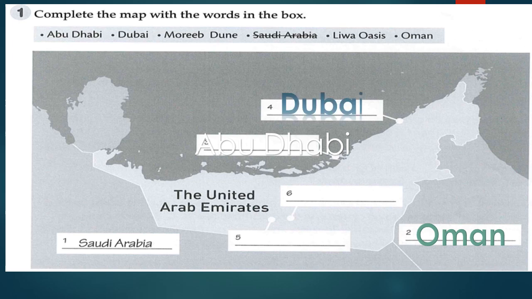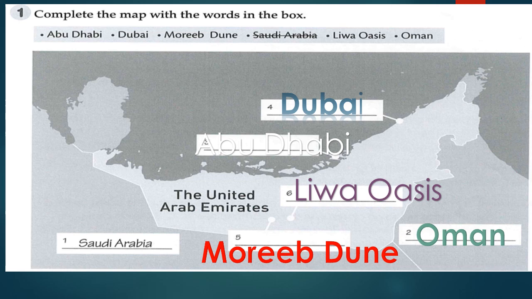Number 4, Dubai. Excellent. It's Dubai. Number 5, Murib Dune. It's in the desert. And number 6, Liwa Oasis. Yes. So these are famous places, not all of them, some of them for UAE. It's a map of the UAE.